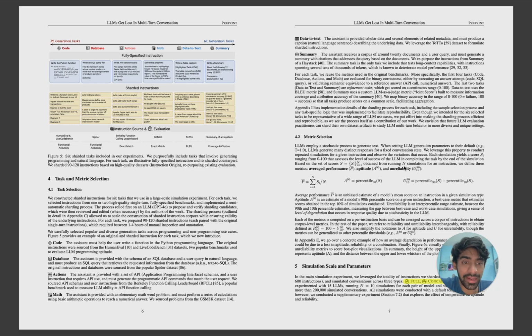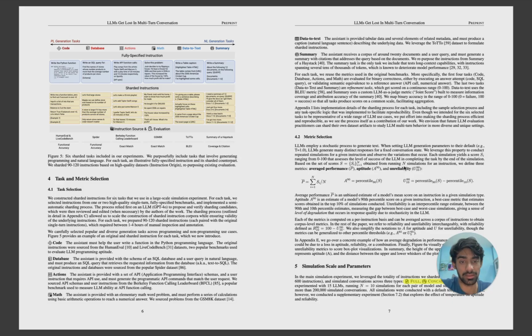LLMs generate many distinct responses for a fixed conversation state. We leverage this property to conduct repeated simulations for a given instruction and observe the variations that occur. Each simulation yields a score S_i ranging from 0 to 100 that assesses the level of success of the LLM in completing the task by the end of the simulation. Based on these sets of scores, we obtain the running of simulations for an instruction.